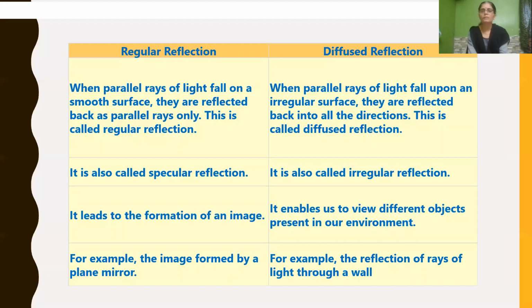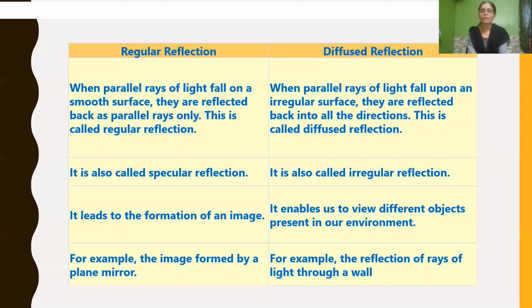This is called regular reflection. And what is diffused reflection? When parallel rays of light fall on an irregular surface, they are reflected back in all directions. They get scattered all over. This is called diffused reflection. Regular reflection is also called specular reflection. Diffused reflection is also called irregular reflection.